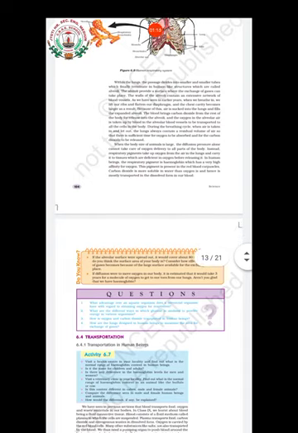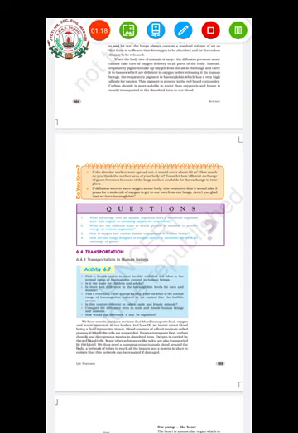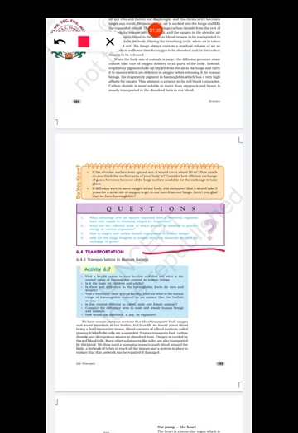So all these portions we completed, and that much will be there for your examination. It will be multiple choice questions, so go through the NCERT book and the videos thoroughly, because any questions can be asked.